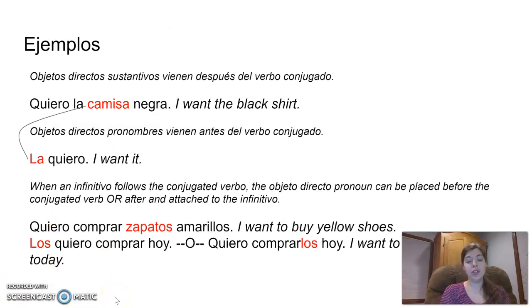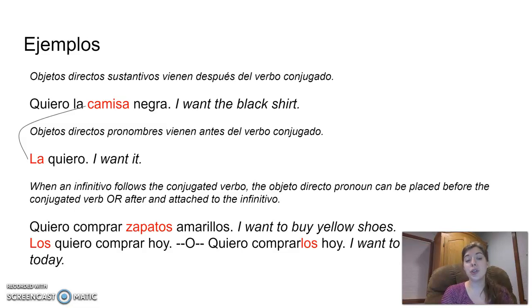Ejemplos. Objetos directos sustantivos, nouns, vienen después del verbo conjugado. O después del verbo conjugado, since you're seeing me backwards. Después. So those will come after the conjugated verb. Quiero la camisa negra. I want the black shirt. Here the shirt, la camisa, is the direct object. So quiero is your conjugated verb, I want, and la camisa comes after that. Quiero la camisa negra.